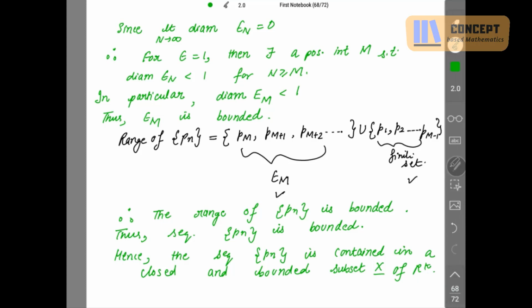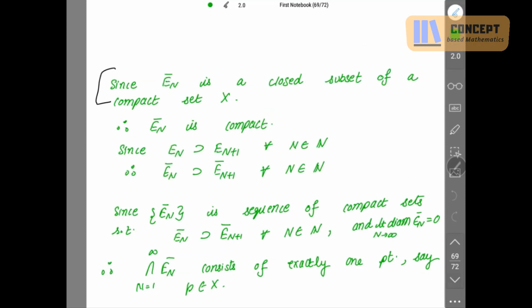So now X will be closed and bounded in Rk. If X is closed and bounded in Rk, that means every closed and bounded subset of Rk is compact. This is a result.